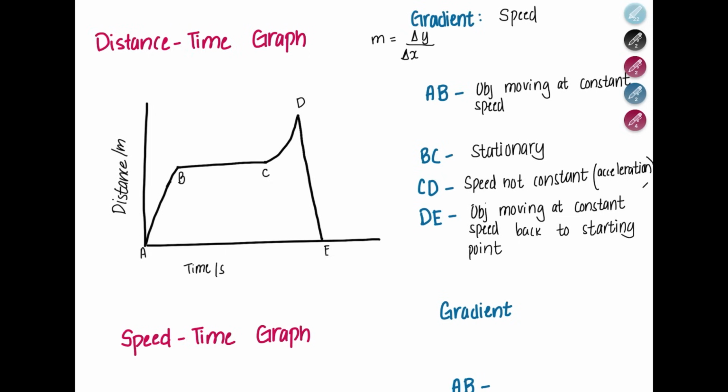If you're asked if the speed is higher between region A to B or region D to E, we can say it's going to be D to E. Why? Because the graph is more steeper. The gradient is higher, so it means more speed compared to A to B.